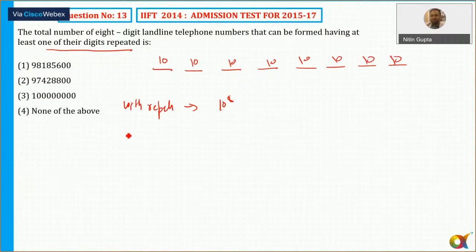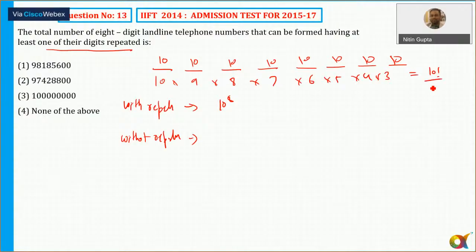And then without repetition. So my answer would be 10 to the power 8 minus 10 factorial.